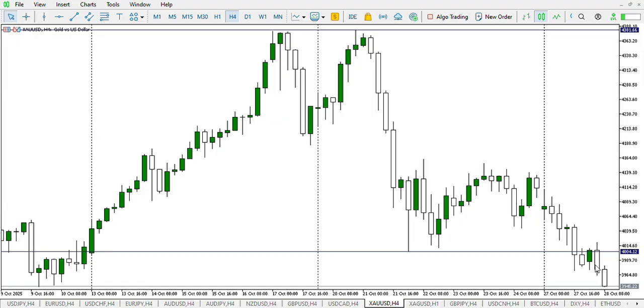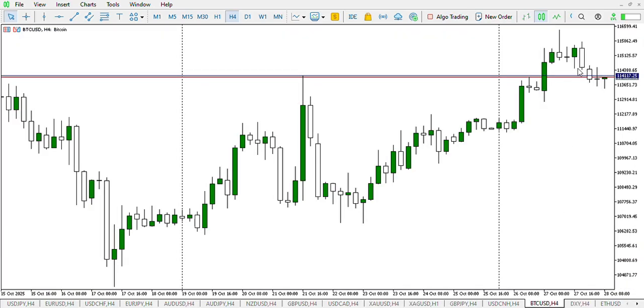So on gold, this is not a major pair. We wouldn't be analyzing this, but let's just take an analysis of this. We can see a liquidity grab, so we're expecting a drop on gold. On BTC USD, we're expecting a buy to sell, so price bought to this zone. However, price is selling down here. Nevertheless, we can see price retesting this other block, so we can expect some push up before a further drop down.